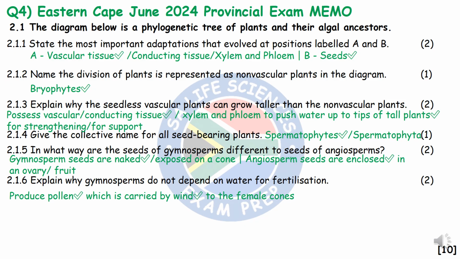Give the collective name for all seed-bearing plants. So gymnosperms and angiosperms are collectively known as spermatophytes. Sperm meaning seed, phyte meaning plant, so seed plants.